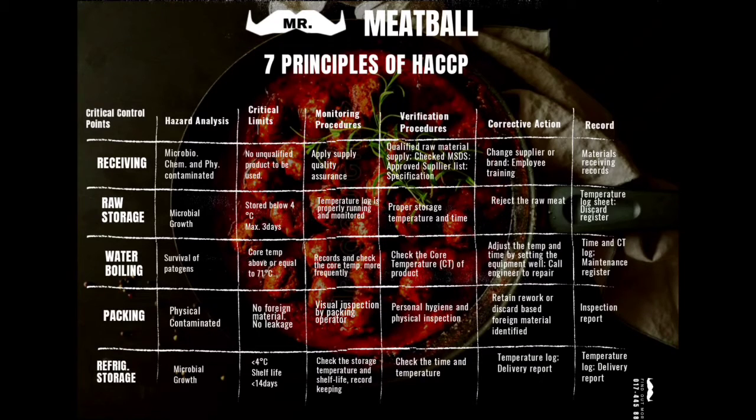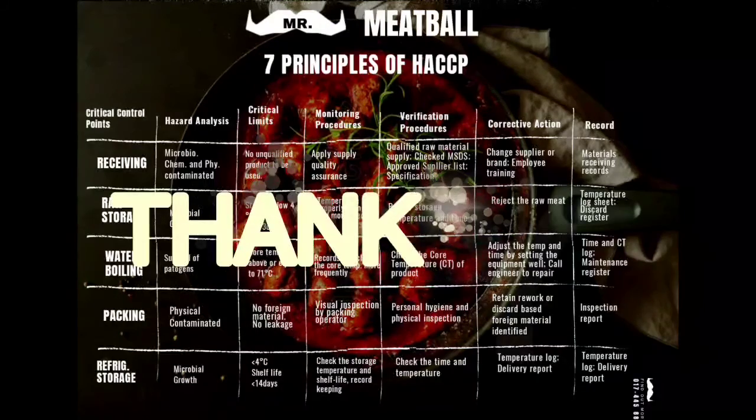The last process of CCP is refrigeration storage. The hazard is microbial growth, so we set the critical limits below 4 degrees C and shelf life under 14 days. For the monitoring procedure, we will check the storage temperature and shelf life record keeping. For verification procedure, we check the time and temperature. And then lastly, for corrective action and record, we will record the delivery report and temperature log.